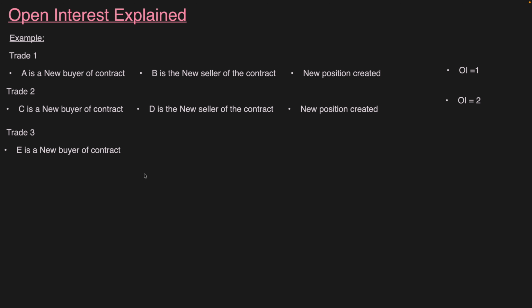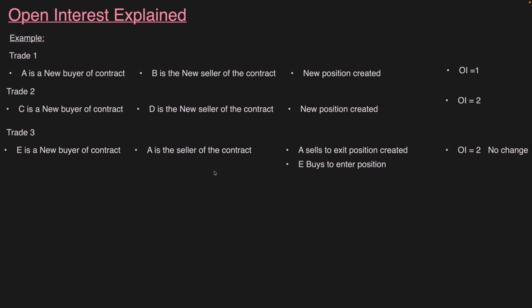Trade 3 is E is a new buyer of the contract. He is buying from whom? A. A is the seller of the contract. A sells to exit the position created with B, as a result of which open interest is still 2. Why? A is selling the position, E is buying the same position. Okay. There is no change in the open interest.